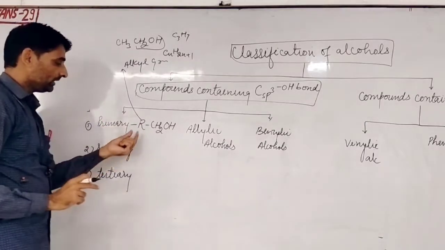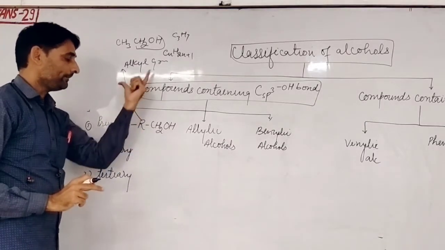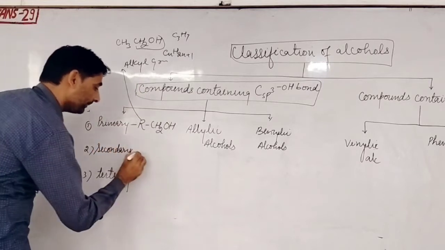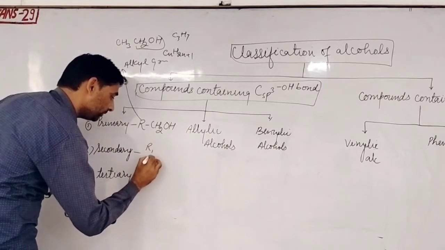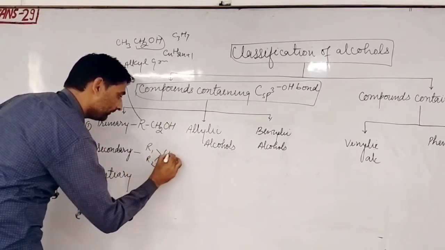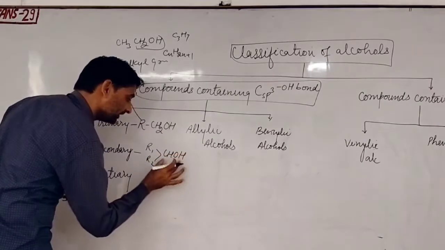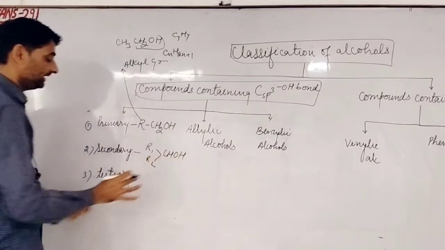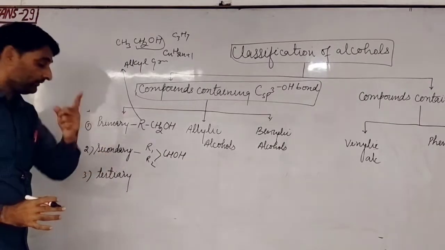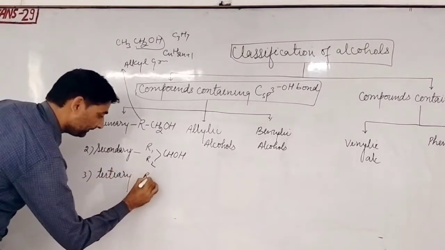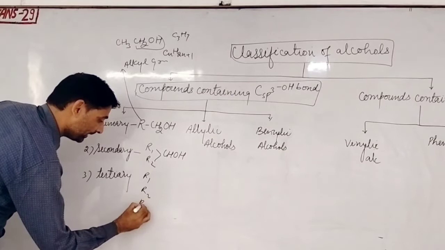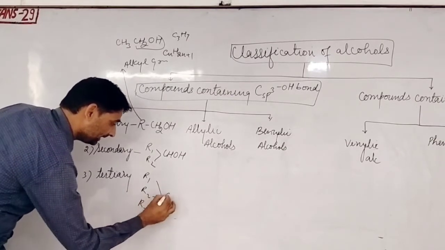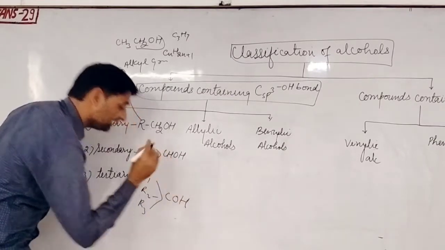So if the compound contains RCH2OH, this is the primary alcohol, and the compound which contains two alkyl groups and the formula R1R2CHOH, then this is the secondary alcohol. And what is the third? Tertiary. If this contains three alkyl groups R1, R2 and R3, and the compound that contains R1R2R3COH, this is tertiary.